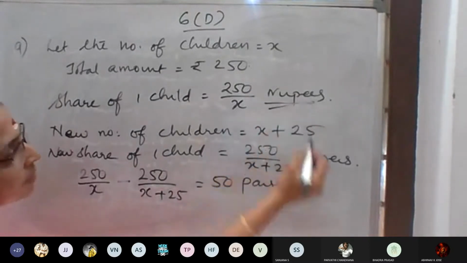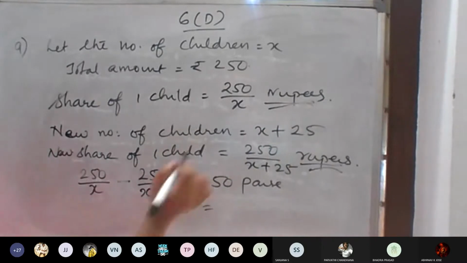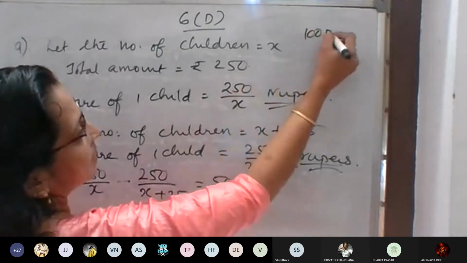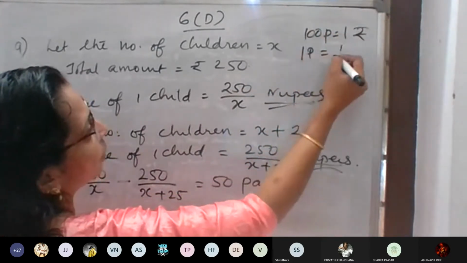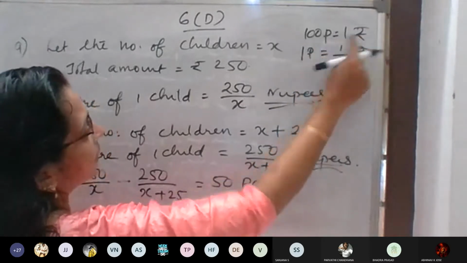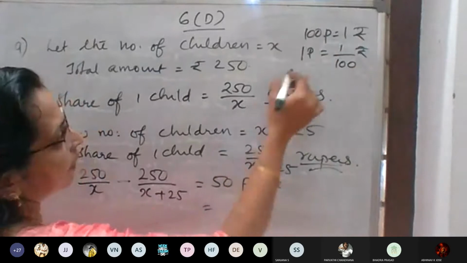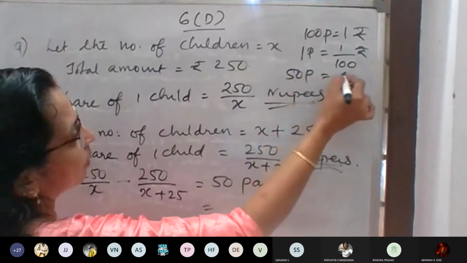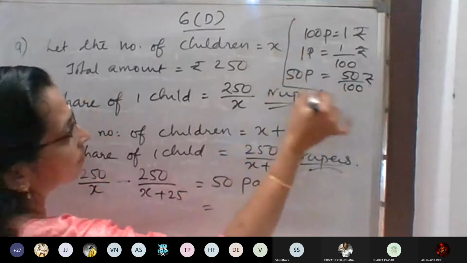This is in rupees, so we have to convert 50 paise to rupees. 100 paise is equal to 1 rupee, so 1 paise is equal to 1 by 100 rupees. So 50 paise will be 50 by 100 rupees. Any doubt in this?